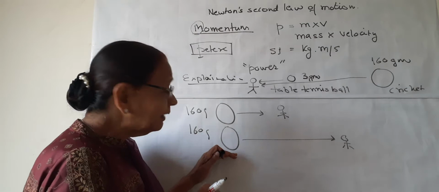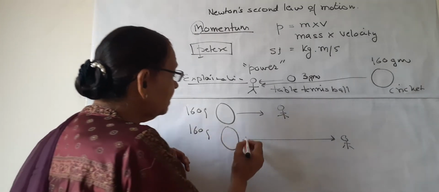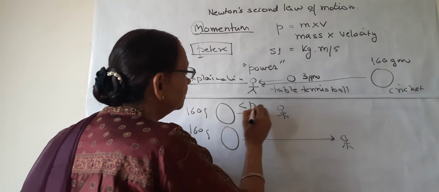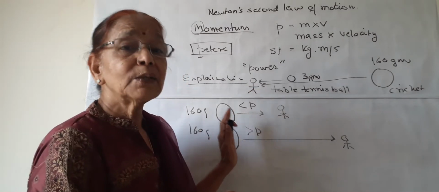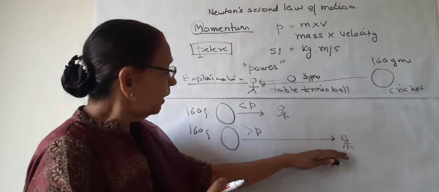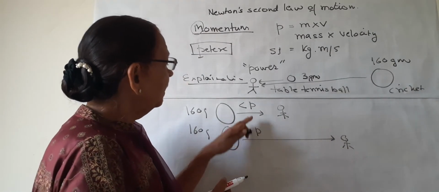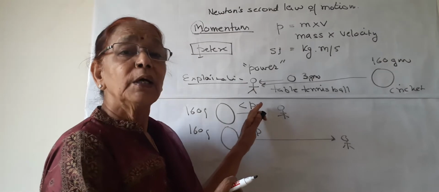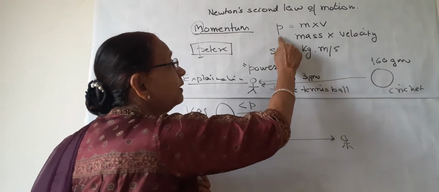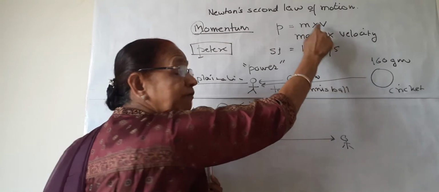Due to more velocity, this ball has more momentum. Due to less velocity, this ball has less momentum. So the degree of hurt is more here due to more momentum, and it is less here due to less momentum. This is how, because momentum is the product of mass and velocity.